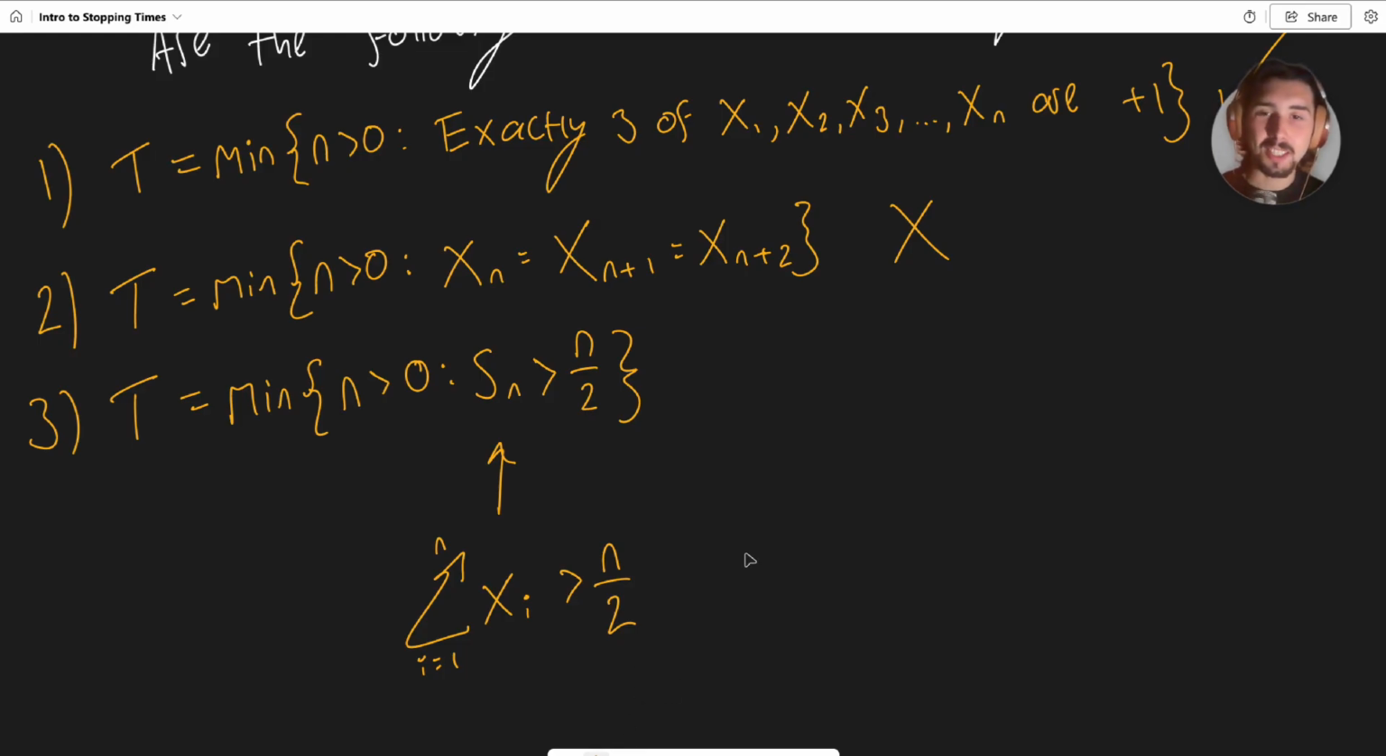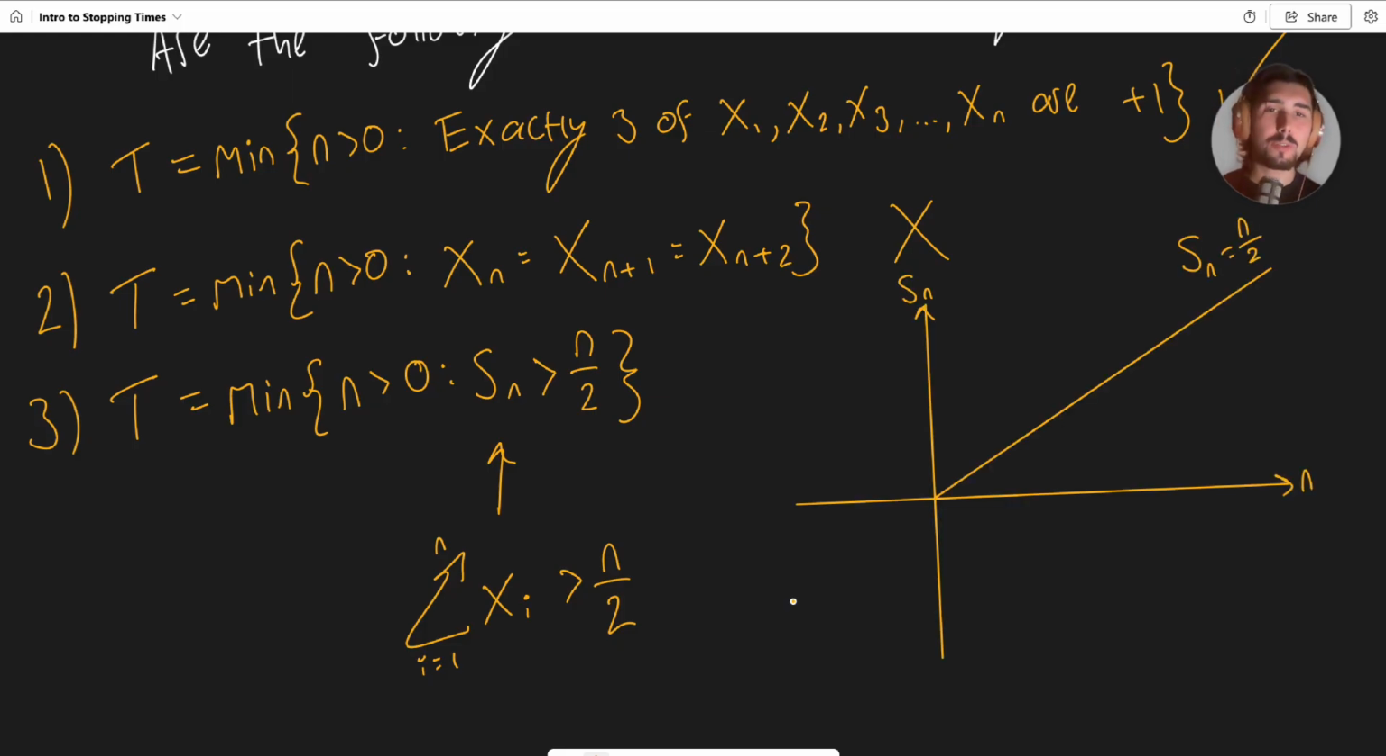But the answer yet again is yes, it is a stopping time, because you can simply look at your stochastic process and you can see, okay, this is the first time that the sum has taken a value bigger than n over 2, therefore it is a stopping time. This one is maybe the hardest to visualize, so I'm going to do a quick drawing just so you can see it, and then we'll call it a day.